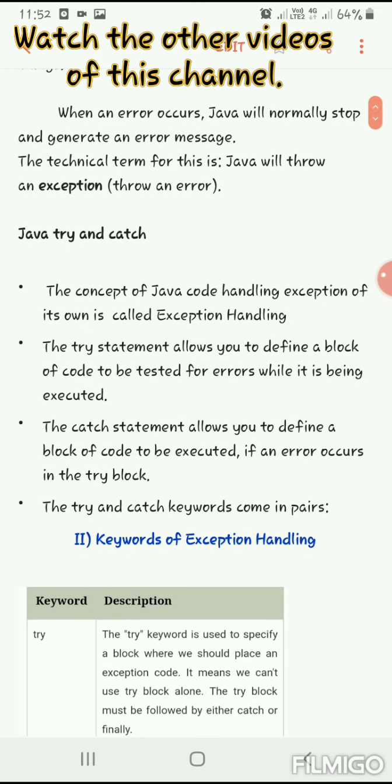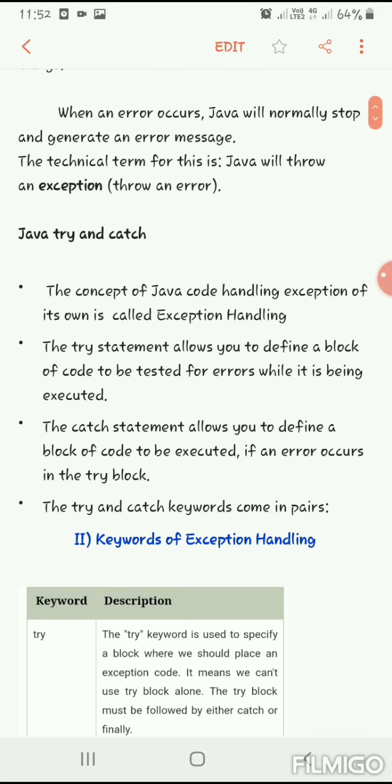Java try and catch. What is a try block? Try and catch are two blocks. The try block is a block in which the statements that raise the exceptions are placed. The code in which the exception is anticipated is given in the try block, and the catch block is a block that handles the exception.